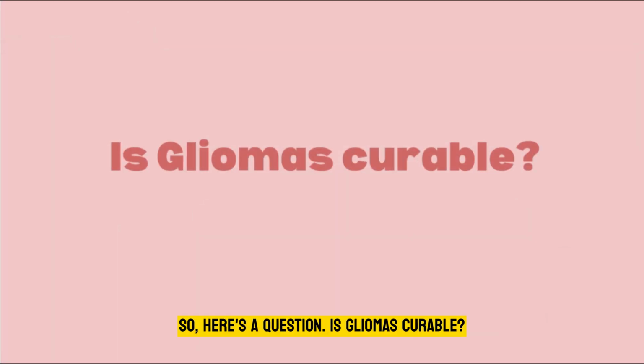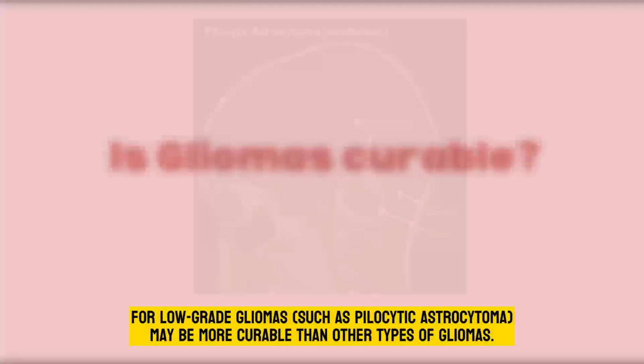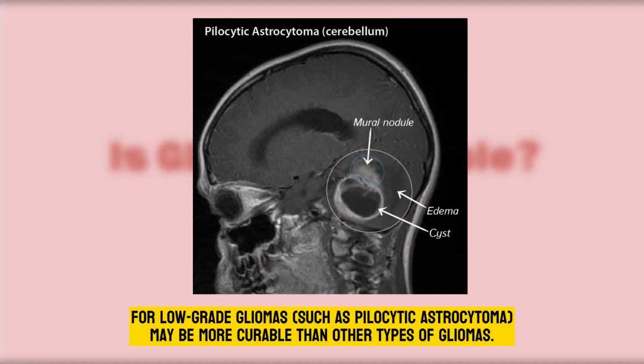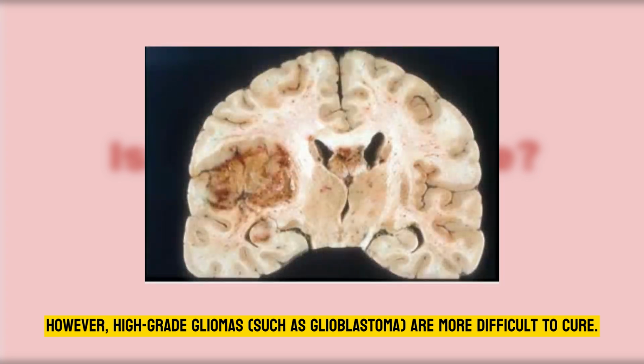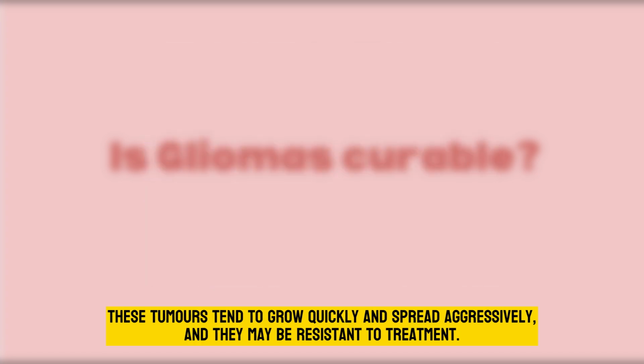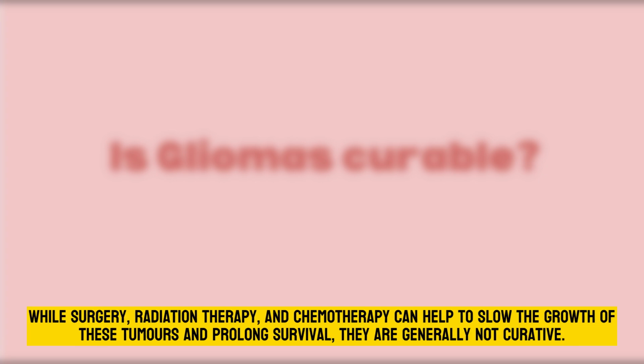So here's the question, is glioma curable? Low-grade gliomas, such as pilocytic astrocytoma, may be more curable than other types of gliomas. However, high-grade gliomas, such as glioblastoma, are more difficult to cure. These tumors tend to grow quickly and spread aggressively, and they may be resistant to treatment. While surgery, radiation therapy, and chemotherapy can help slow the growth of this tumor and prolong survival, they are generally not curative.